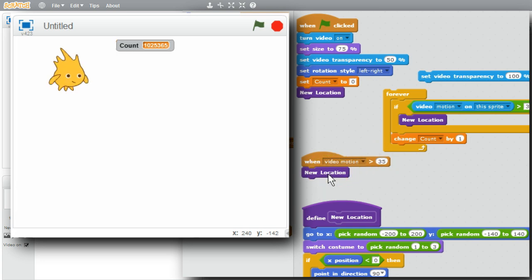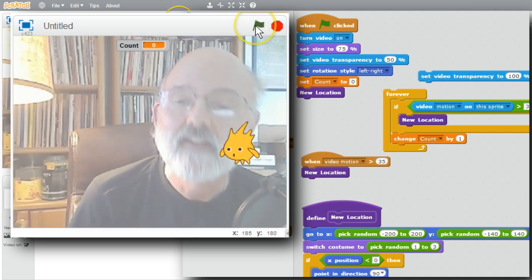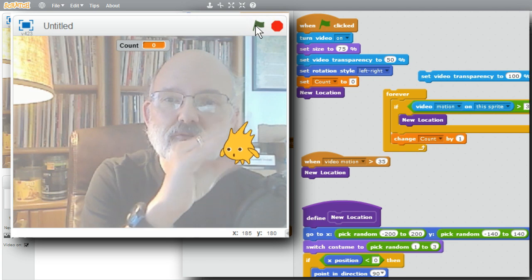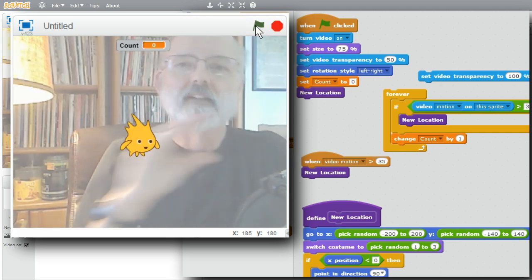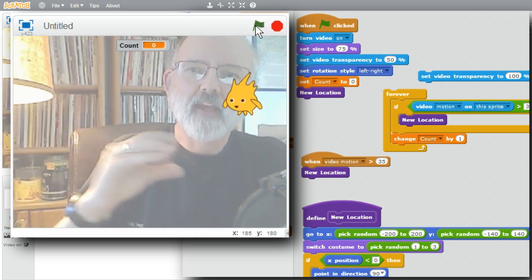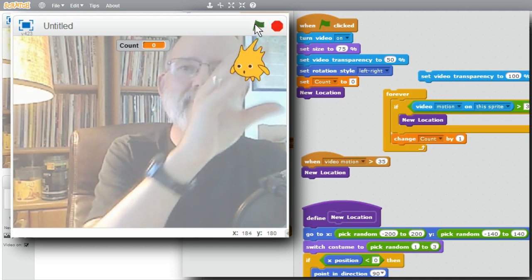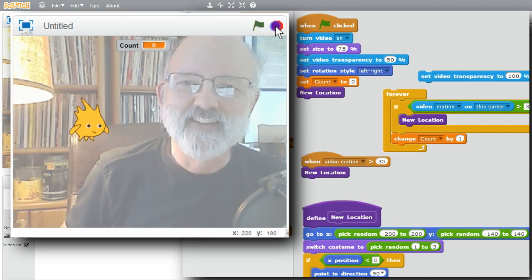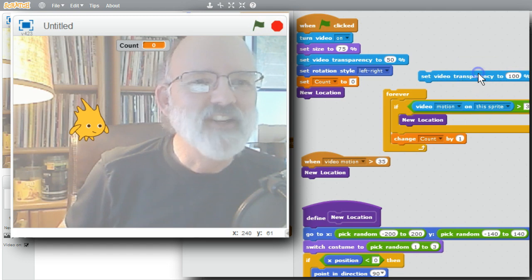I'm ready to try this to see if it works. Make sure it's stopped. Run. There we go. And I'll move behind Gobo. There's that. There we go. Easier on a black background. And he's moving all around. I'll stop it. And change the transparency.